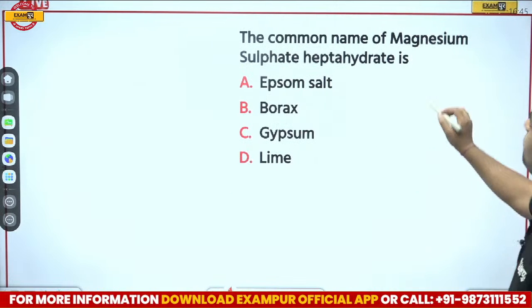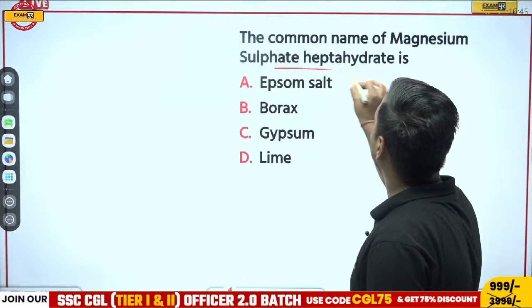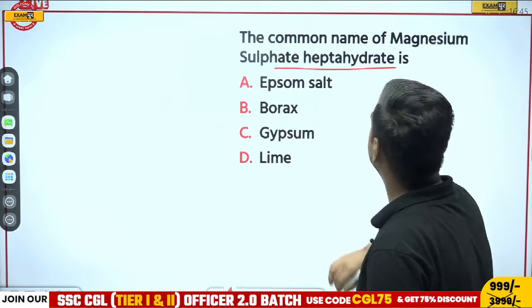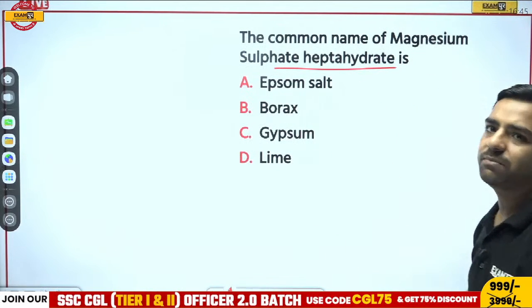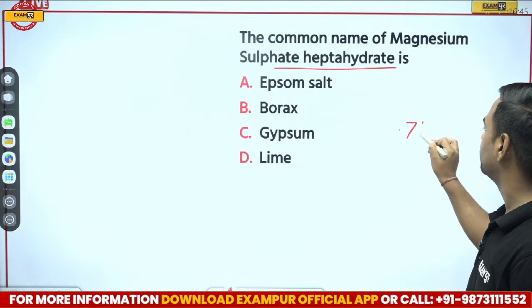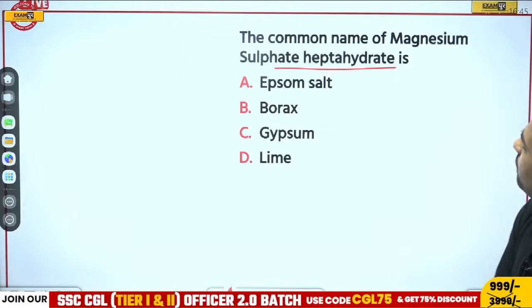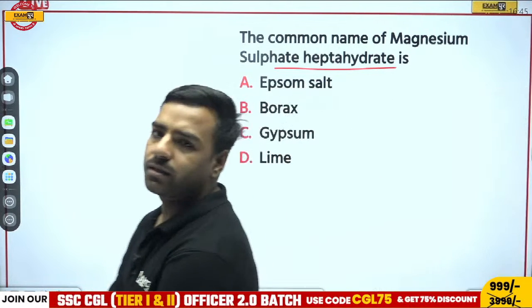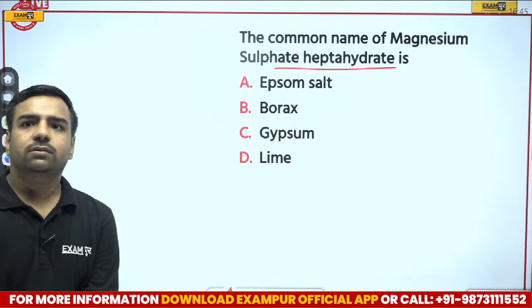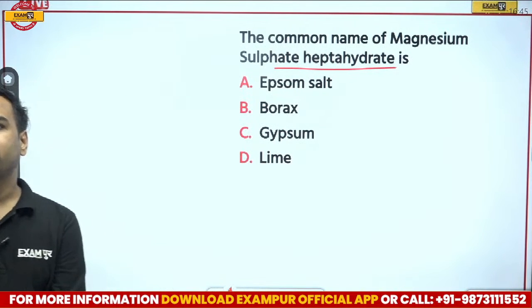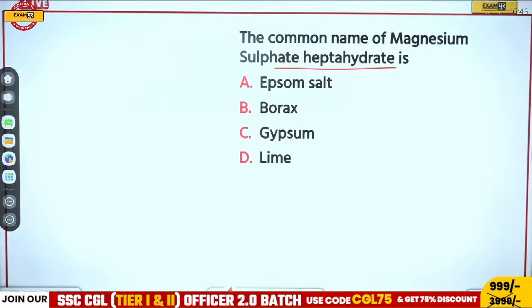The common name of magnesium sulphate heptahydrate is what? Now heptahydrate means what? If I talk about heptahydrate, this means we are talking about 7 parts of water, 7H2O. So yes, the common name of magnesium sulphate heptahydrate is what? Answer please.